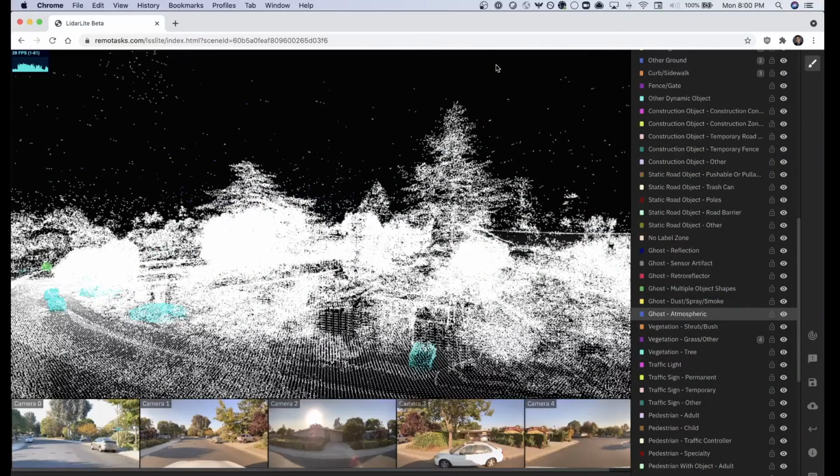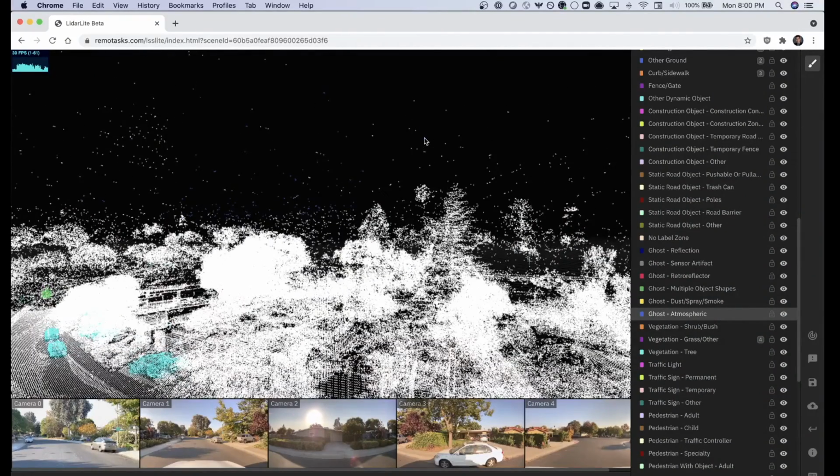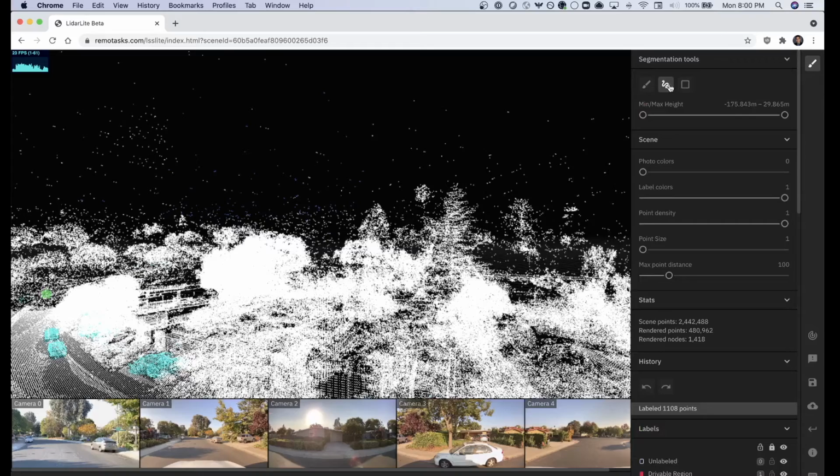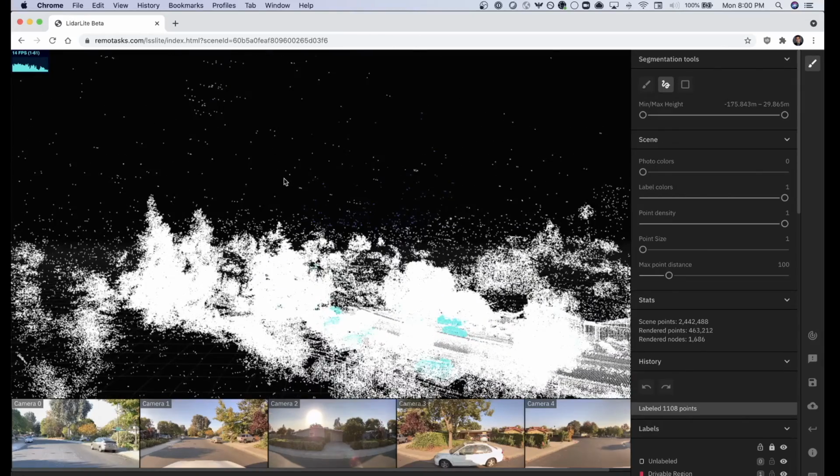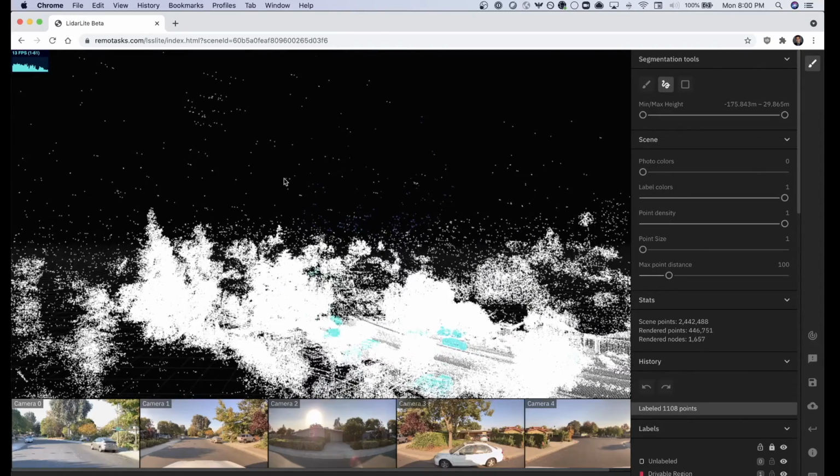Next, we're going to walk through how to use the lasso tool. First, to access the lasso tool, you can click on the second tool here in the top right, or you could use the shortcut L. There's two ways that you could use the lasso tool here. First is to use it sort of like a click and drag around the points.